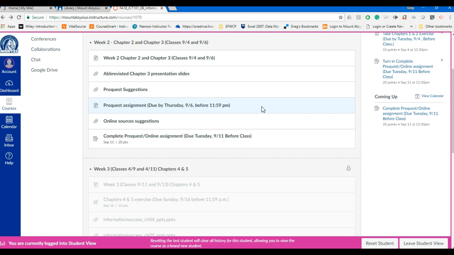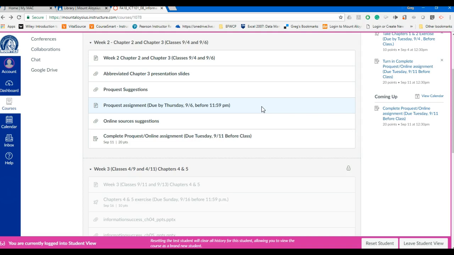The ProQuest assignment, 10 sources that we completed, started in class the other day. I see them, they're still trickling in. Those 10 need to be put on a reference page and emailed to me as an attachment, not as text. If you email these to me as text in the email, please redo it, copy and paste it into a Word document or a Google Doc, and email it as an attachment, please. That is due actually today, so you should have had that to me already.